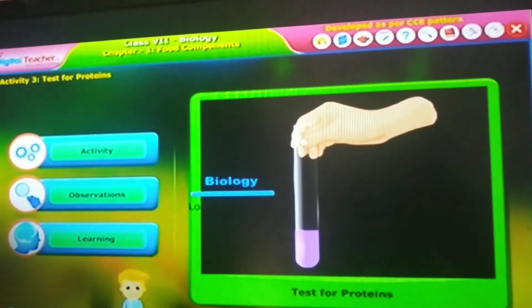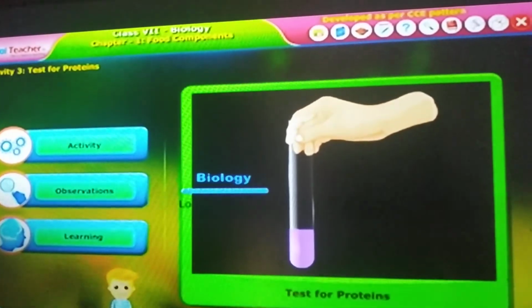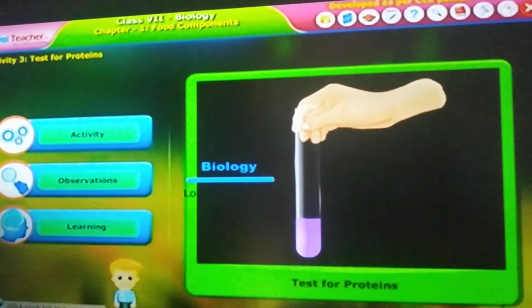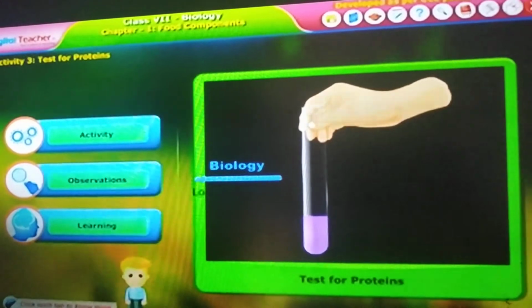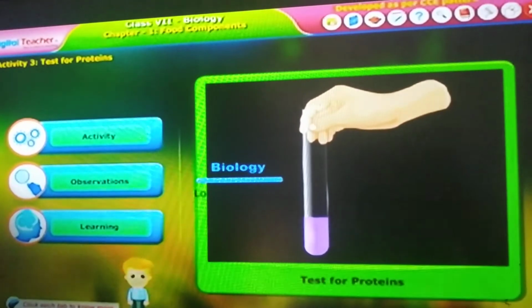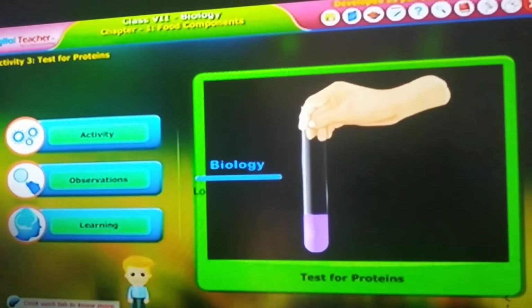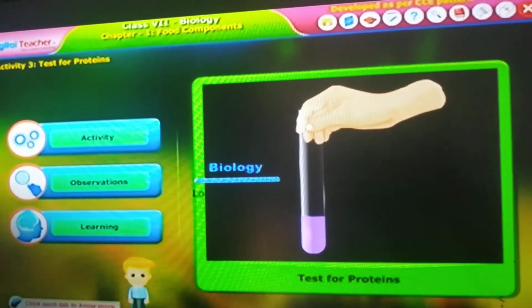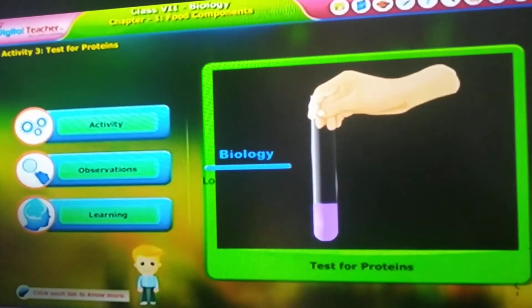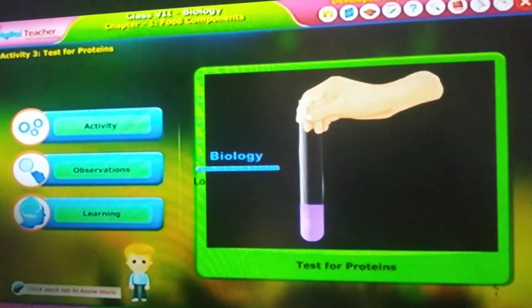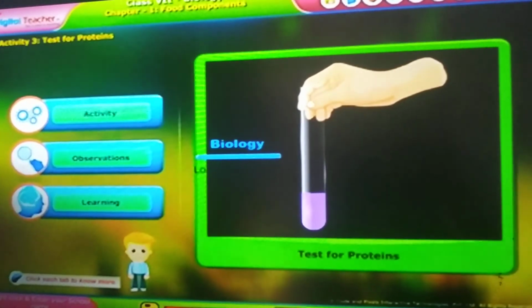It is the indication of the presence of proteins. Only proteins can change the egg yolk and copper sulfate solution, with the help of sodium hydroxide solution, to purple color.